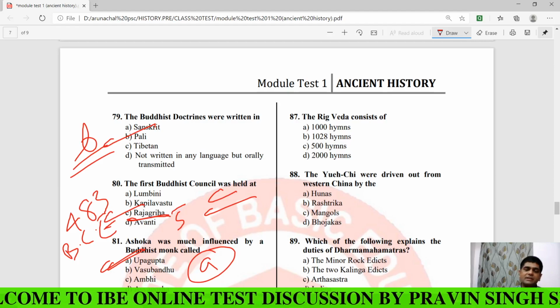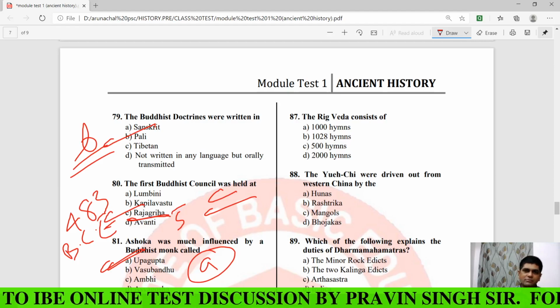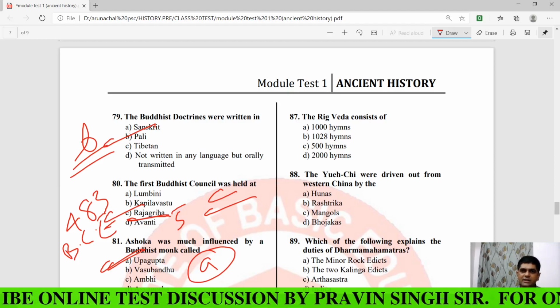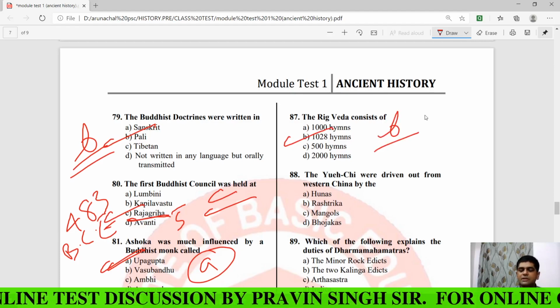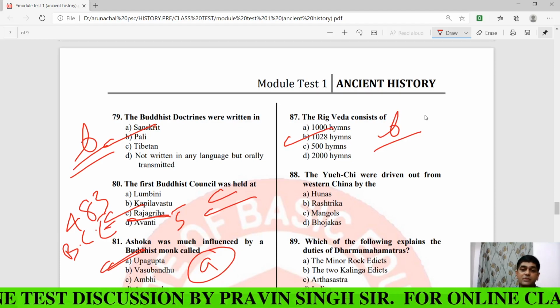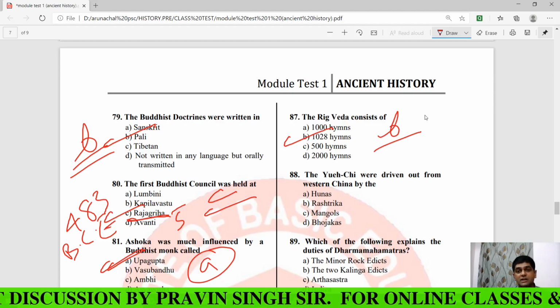Now, moving to question number 87: Rig Veda consists of... it's a bit tough question and important as well. I have discussed these things in detail in my classroom, and in my notes you will find the answer of this. Answer is B, 1028 hymns, or the suktas.